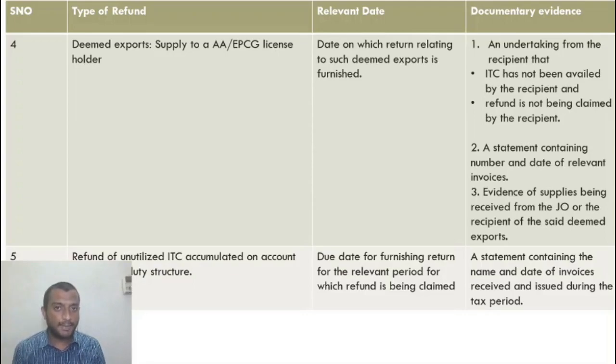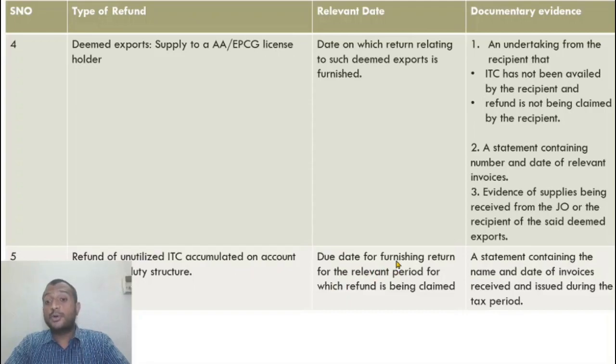My ITC will remain as it is and I will be unable to utilize this. Or let us assume that my output tax rate is 2% or 1% and my input tax is 28%. So I will never be able to set off my entire input credit because I don't even have output tax at all. Almost 1% is very nominal. So for people like this, they have an option to claim a refund of the ITC that is in their balance. There is a specific mechanism prescribed. We'll look at it later. But for now, understand that the ITC that is left over, which remains unutilized, can be claimed as refund by this person. That is called inverted duty structure.